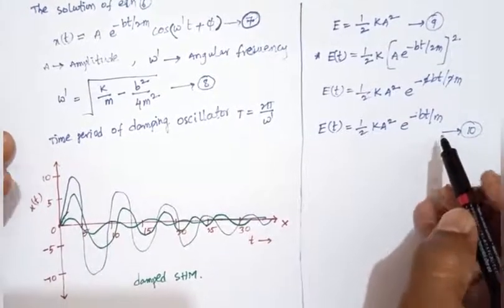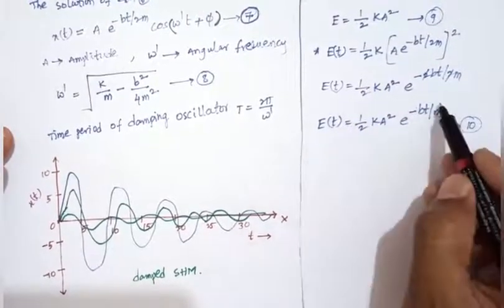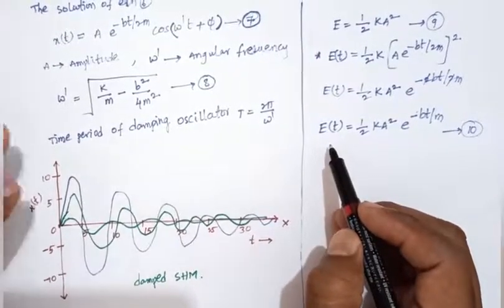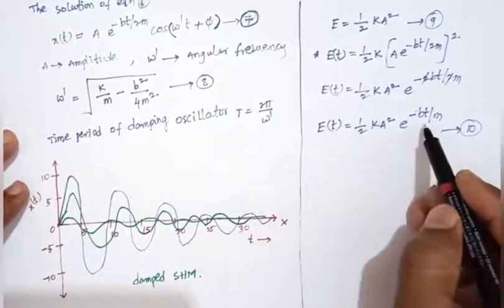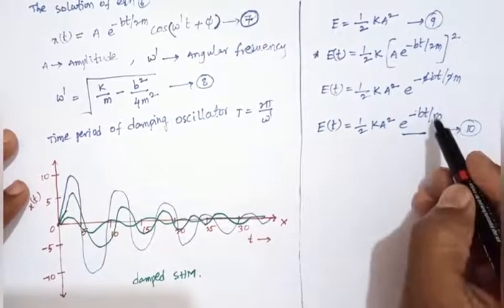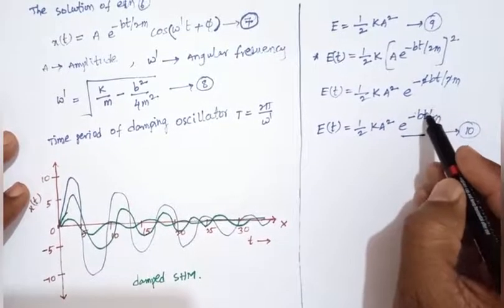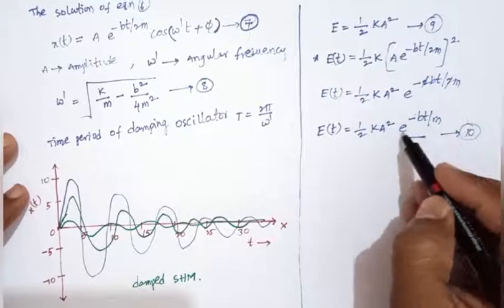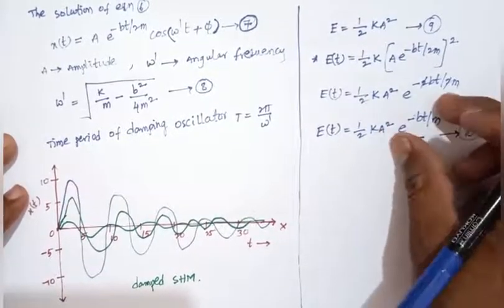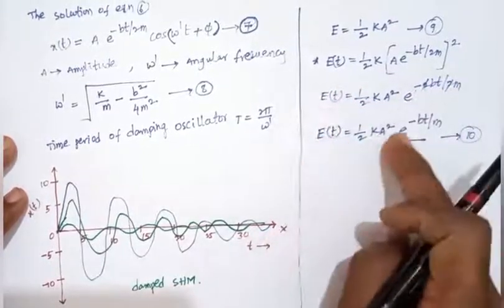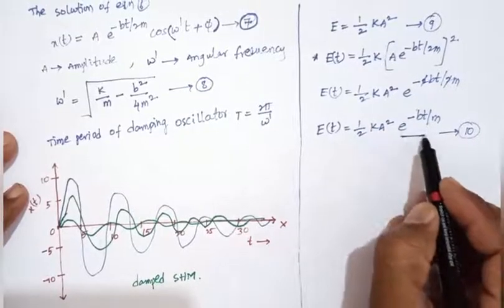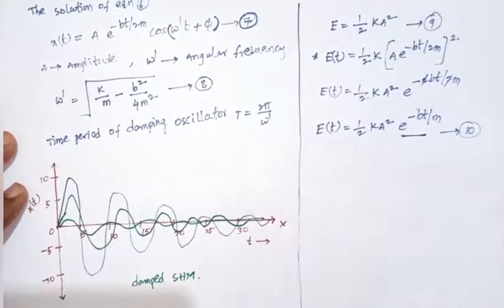So this total mechanical energy decreases with time, because in the exponential term, as t increases, the exponential value e power minus bt by m decreases. When this term decreases, what happens? The total term will decrease. So this is the damped oscillator total mechanical energy.